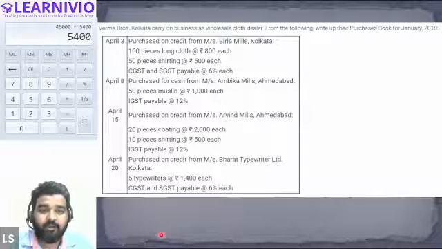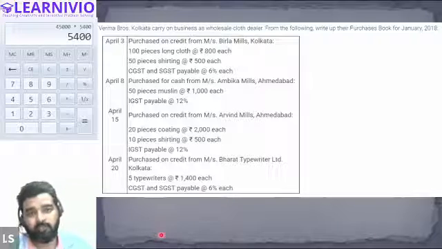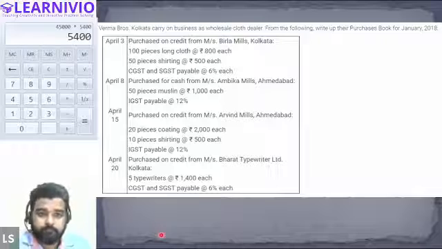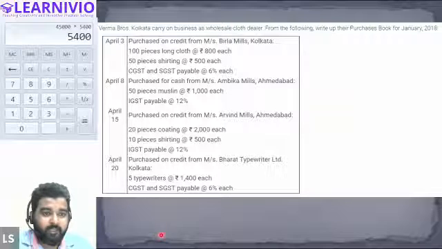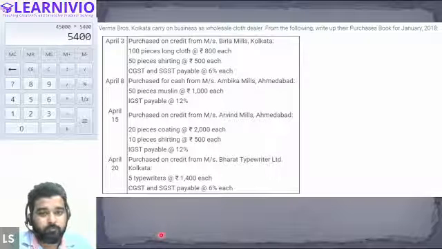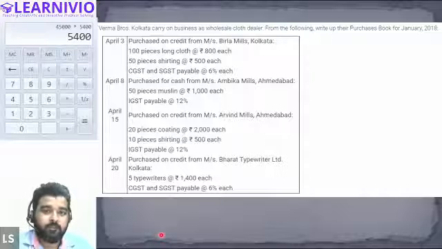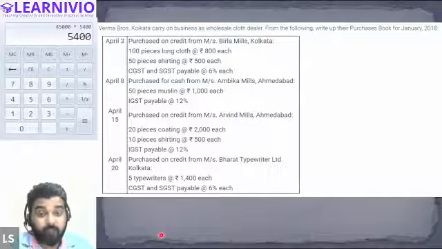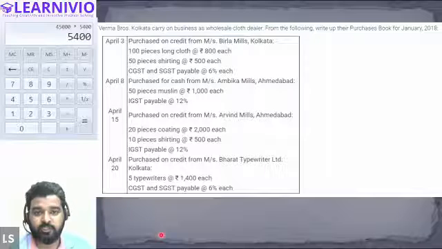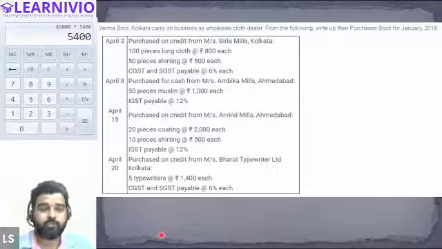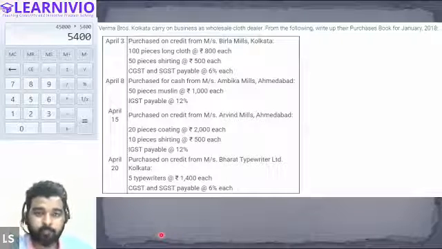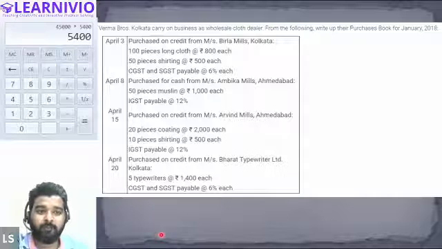Anything that we buy for reselling is a good, or anything we buy to use as a raw material is a good. But anything we buy for production purposes, like machinery so that I can produce goods, will not be a good. Raw material I'm buying to make the final product will be a good.